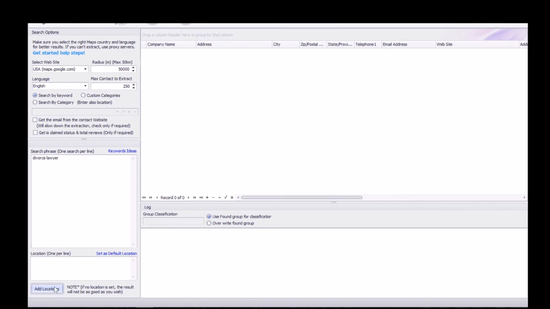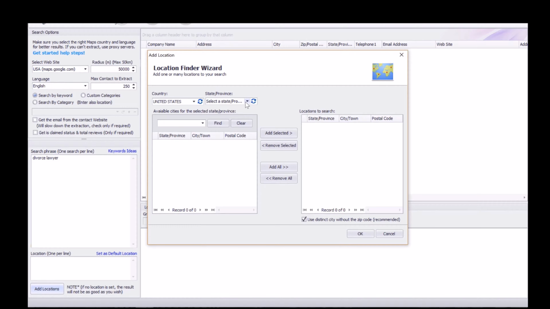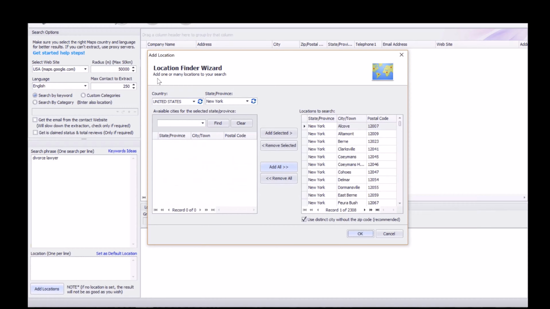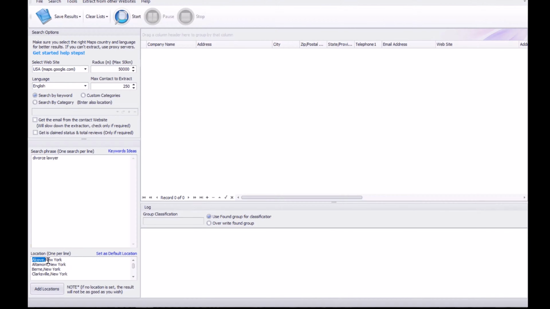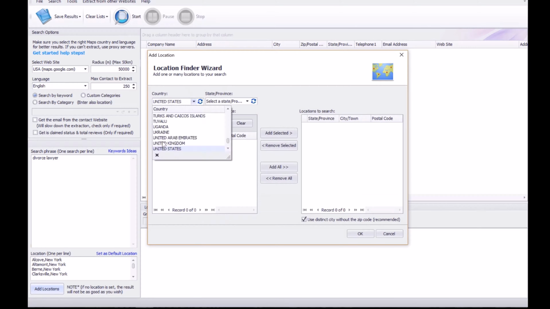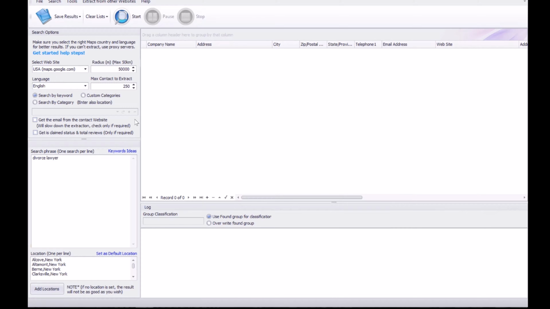Next, just go ahead and hit add locations, and we'll just start with New York. There we go, and add all. Very simple. Now our city and the state are uploaded. This is how the tool itself recognizes locations. Obviously, you can select whichever country. If you are not necessarily an affiliate advertiser, maybe you want to run this tool for a specific business in a different country, let's say Philippines, Belarus, South Africa, whatever, then this is how you plug in the locations. That's all you have to do.